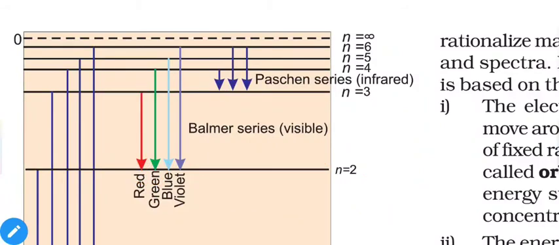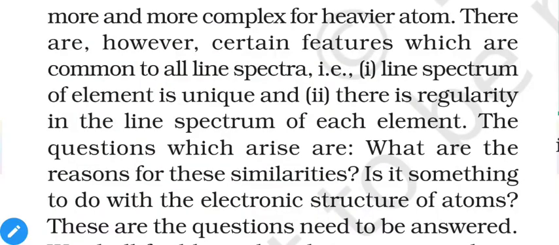So this is the simple representation of the spectral lines of hydrogen, and now we will discuss it in detail.